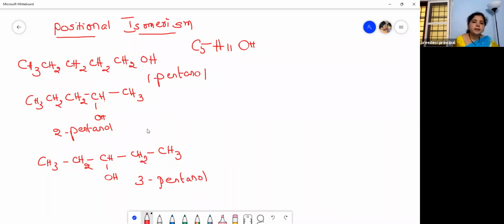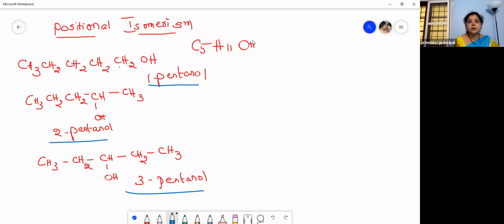Now, I think everyone has identified this. See this: 1-pentanol, 2-pentanol, 3-pentanol. The difference is in the position of the functional group. Here the functional group is attached to the first carbon, here to the second carbon, here to the third carbon. Such type of isomerism is called positional isomerism, and these isomers are positional isomers.